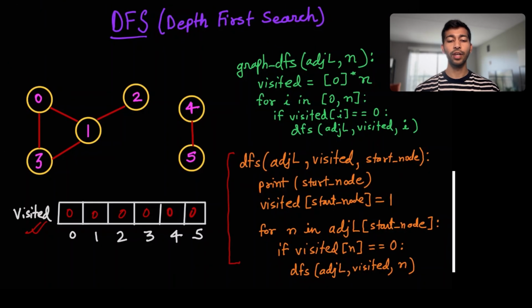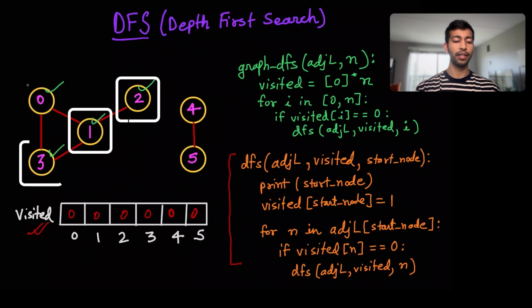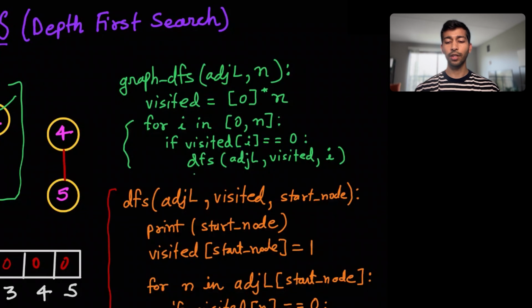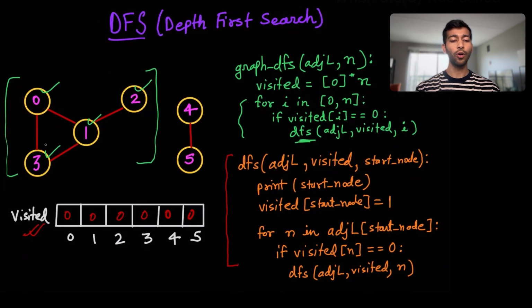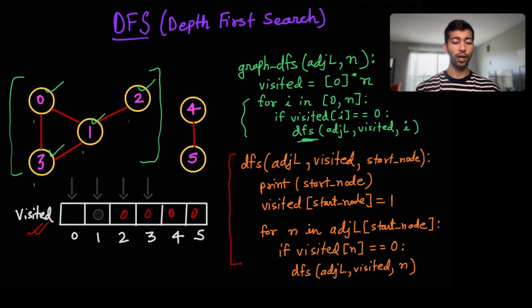Now, if we had to simulate it, let's say we would have started off from the 0th node here, we would have visited 0, 1, 2, and 3, basically this part of the graph. So when this loop starts here, for this particular part, when DFS 0 was called, all of these 0, 1, 2, 3 would be marked as 1.